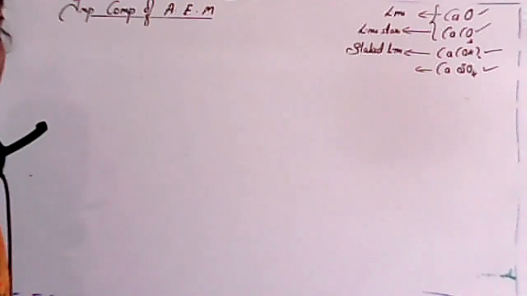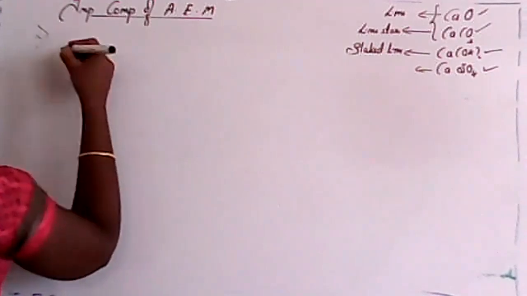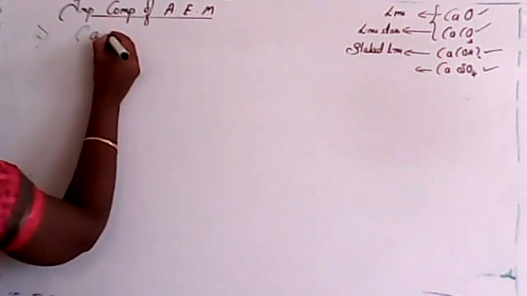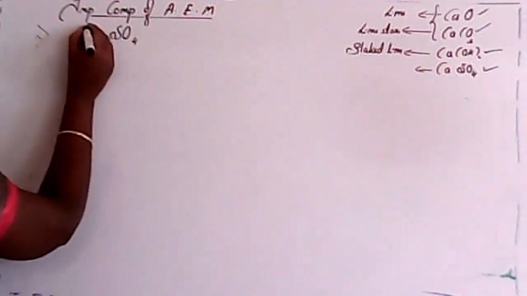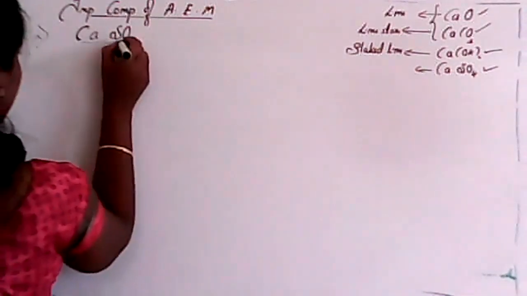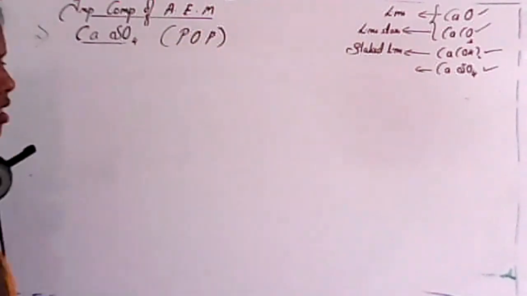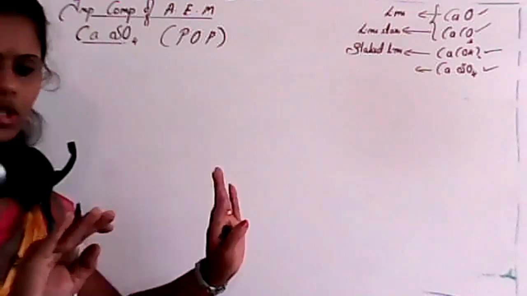Next thing, very important: calcium sulfate. Second important thing is calcium sulfate. In that we again have POP, plaster of Paris. What is the composition of POP, student?